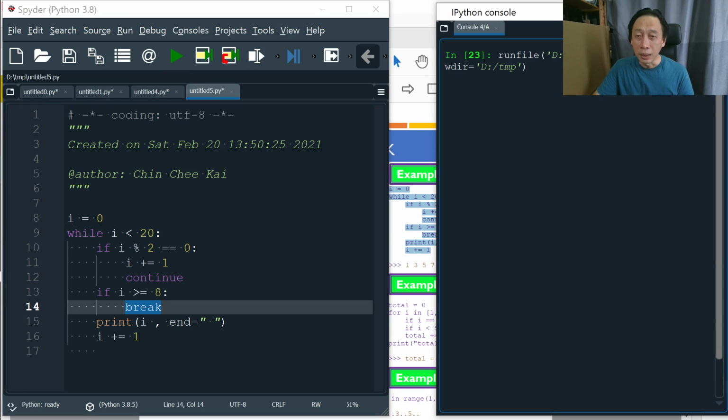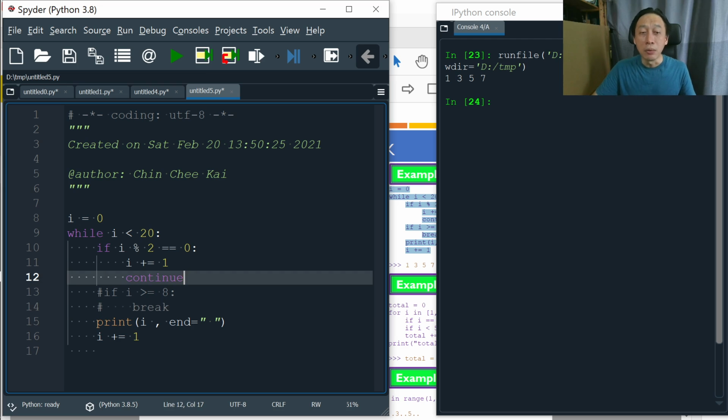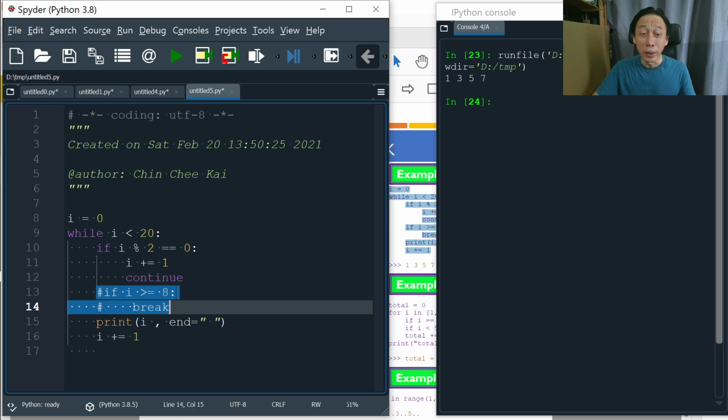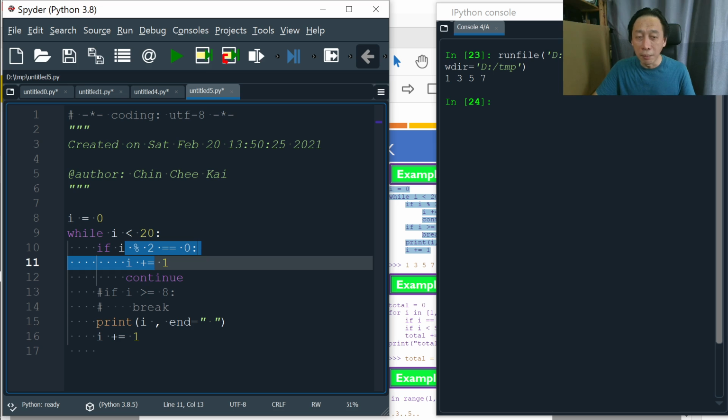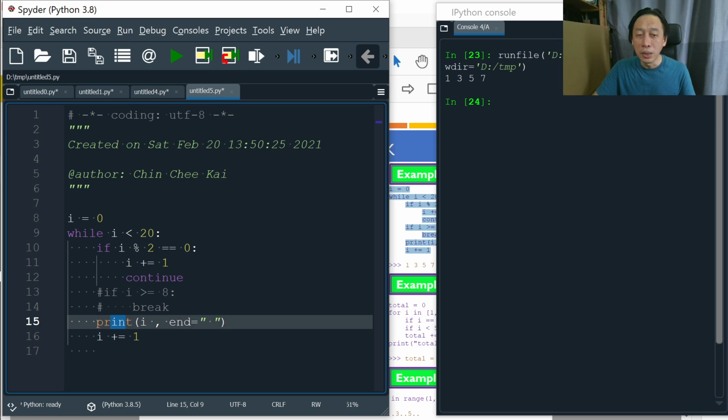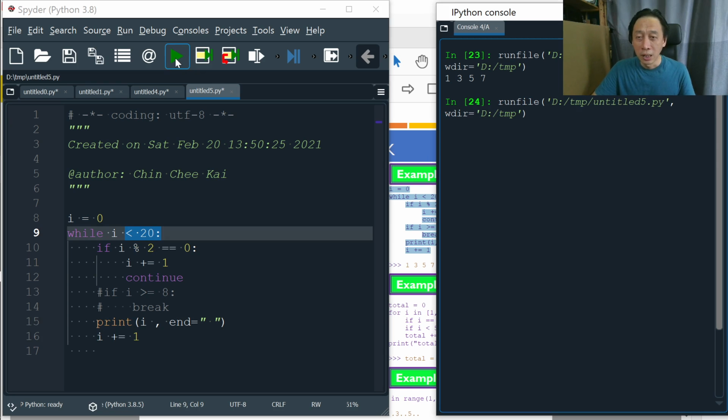In case it's a bit cluttered up. All right, so we see 1357. Suppose, imagine we don't have this, just canceling them out using a comment, which means Python will be ignoring them. Even though we can see them, it's not being executed. So we will skip past all the even numbers and print out only the odd numbers below, strictly below 20. Can you see that?